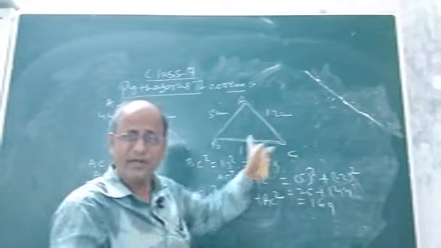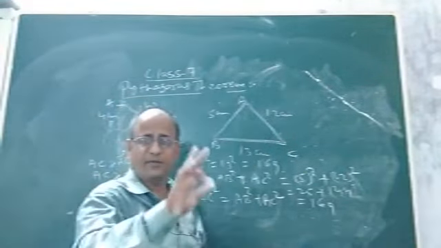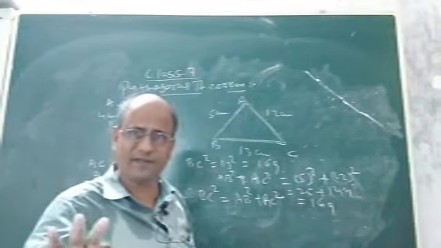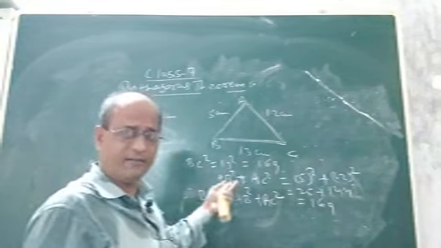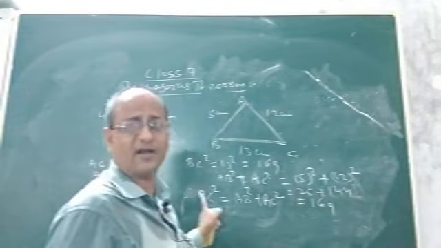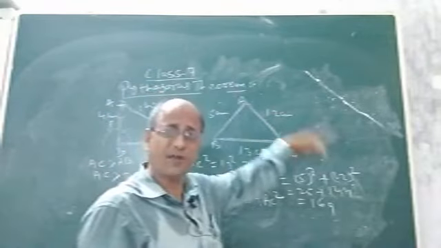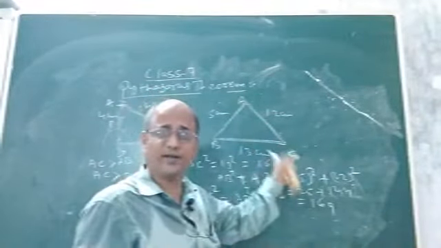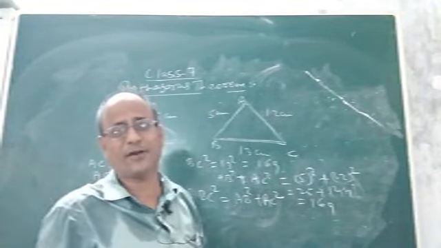Children, please see, out of the three sides given, if the square of the longer or greater side is equal to the sum of the squares of the other two sides, then the angle opposite to the greater side will be 90 degrees or a right angle. This is what is known as the converse of Pythagoras theorem.